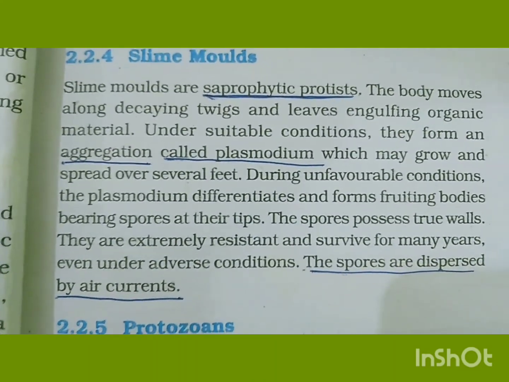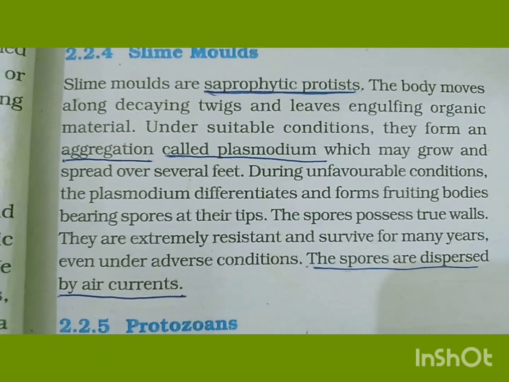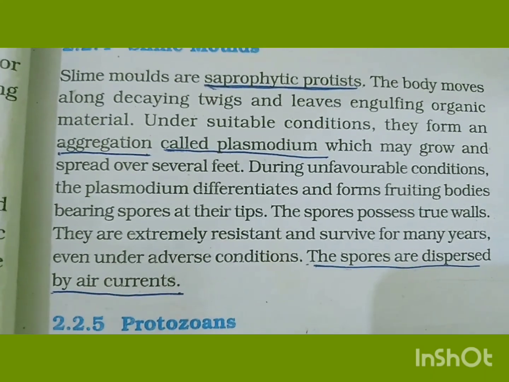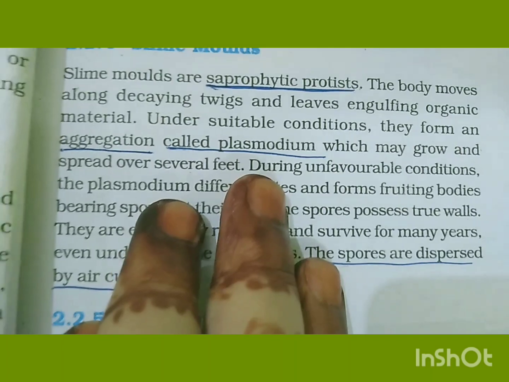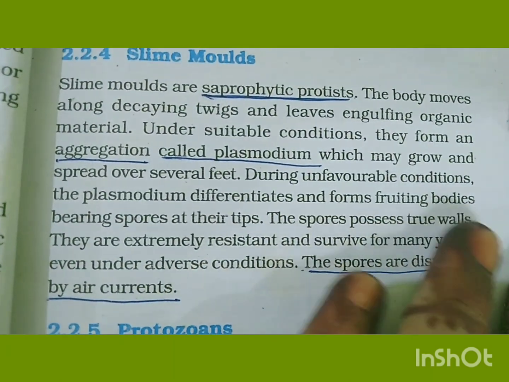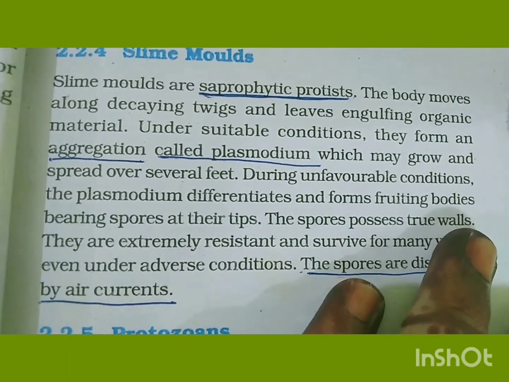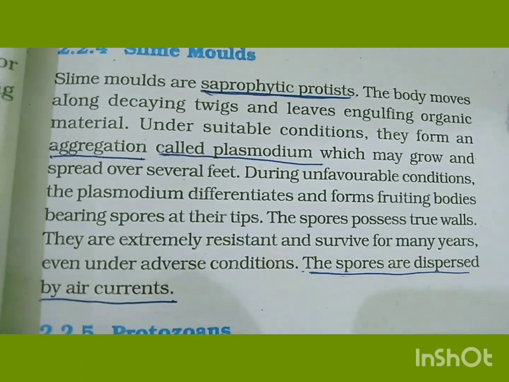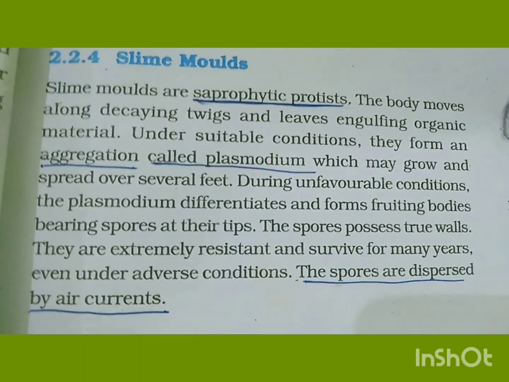Slime moulds are saprophytic protists. The body moves along decaying twigs and leaves, engulfing organic material. Under suitable conditions, they form an aggregation called plasmodium, which may grow and spread over several feet. During unfavourable conditions, the plasmodium differentiates and forms fruiting bodies bearing spores at their tips. Spores possess true walls. They are extremely resistant and survive for many years even under adverse conditions. The spores are dispersed by air currents.